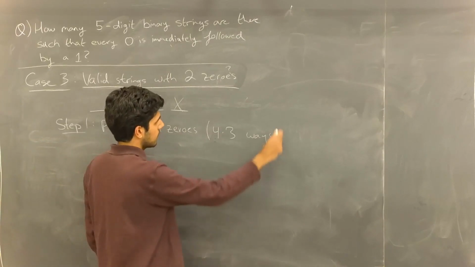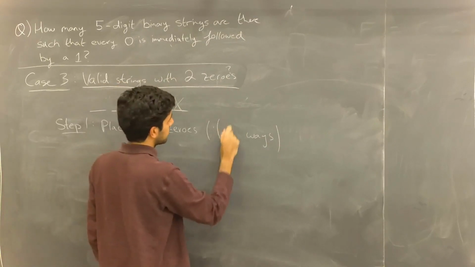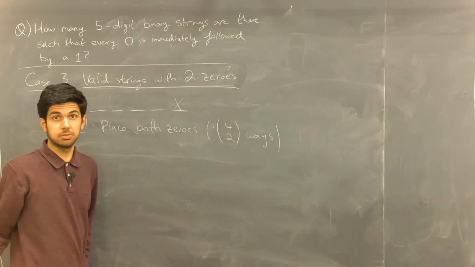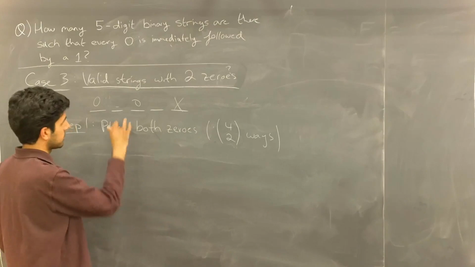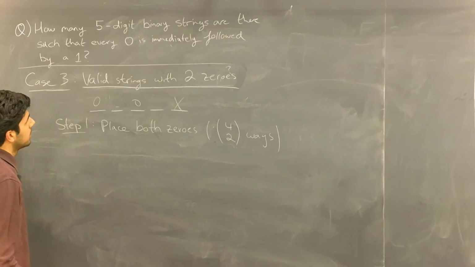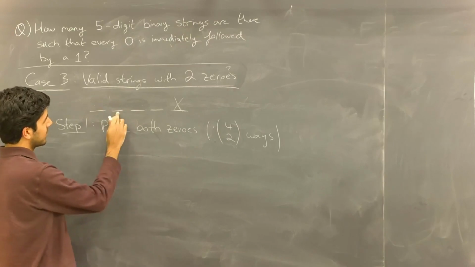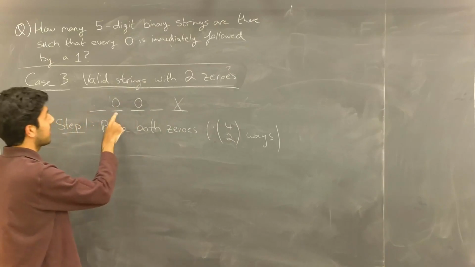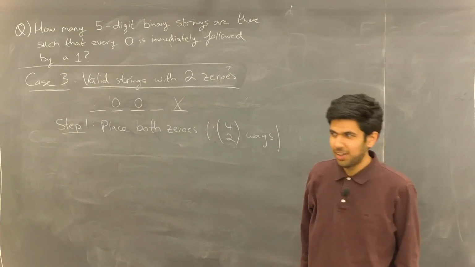So that's not right. So maybe instead we say, okay, why don't we just, of the 4 locations, choose 2 of them to put them in? That seems better, right? I might choose the 1st and 3rd location. And now we're in business because I'll never choose the 3rd and 1st location. Combinations, unordered, etc. However, we could choose these 2 spots. And that's not good, because here we have a 0 that is not immediately followed by a 1. Okay, so now what?